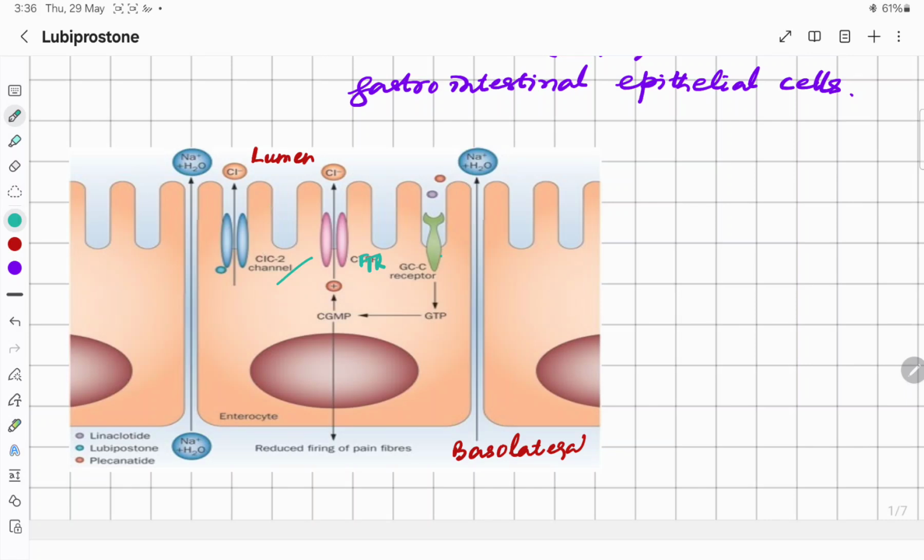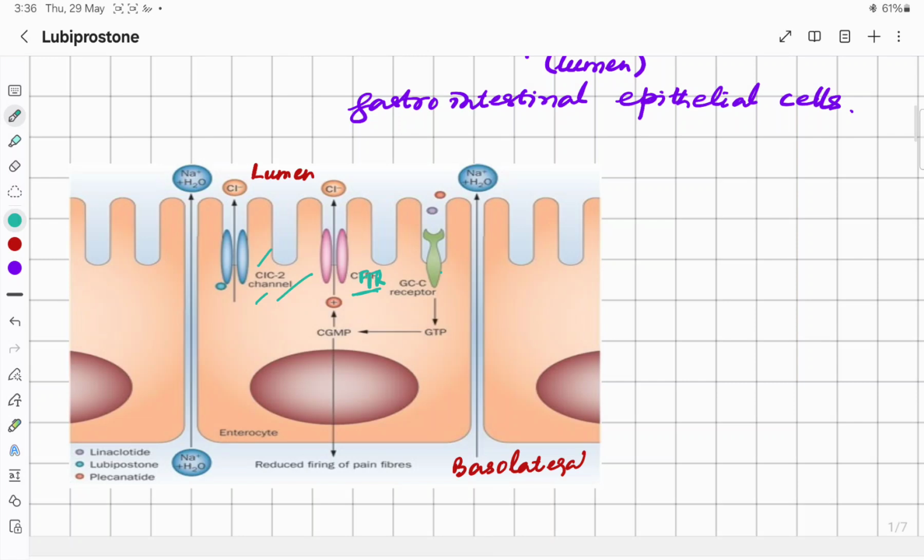So lubiprostone activates the CLC2 channel, but recent research also shows that lubiprostone is not only selective to CLC2, it is a non-selective chloride channel activator, and it also opens the chloride channels associated with CFTR, cystic fibrosis transmembrane regulator.